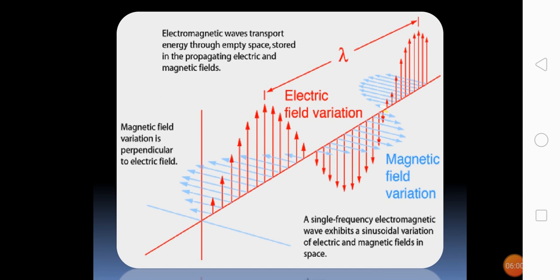magnetic vector. The velocity of electromagnetic radiation in vacuum is independent of frequency and has the value of 3 × 10⁸ meters per second. In contrast to other wave phenomena such as sound, however, electromagnetic radiation does not require any supporting medium for its transmission, and it readily passes through vacuum.